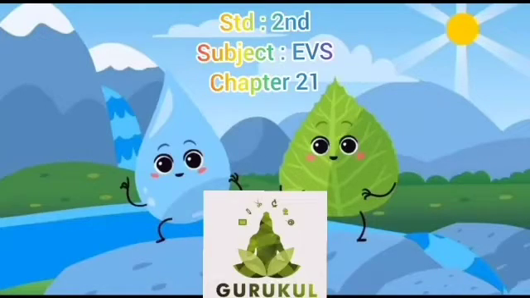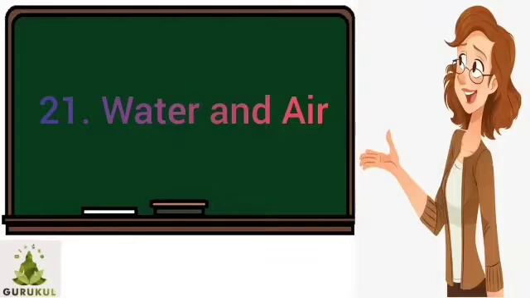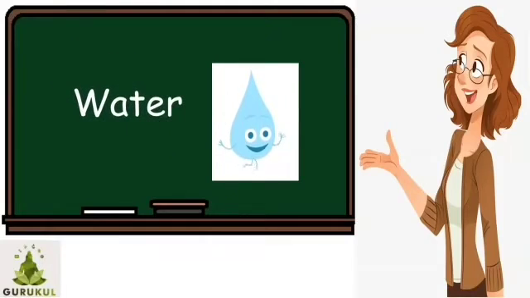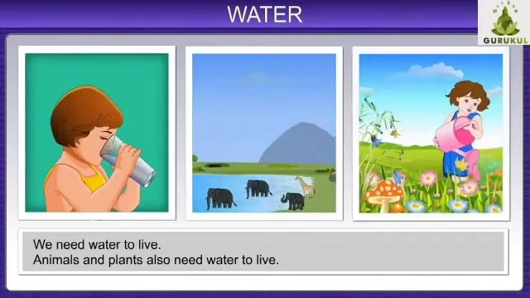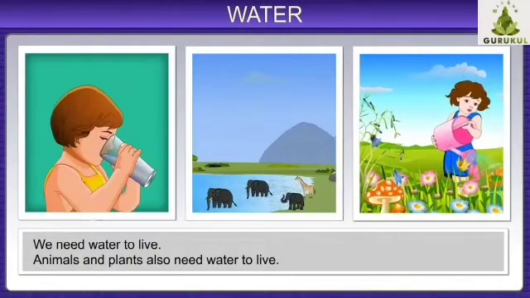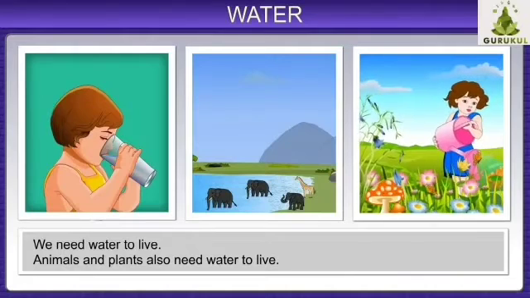Today, we are going to learn the last chapter of EVS, that is chapter number 21, water and air. First, we will know about water. We need water to live. Animals and plants also need water to live.